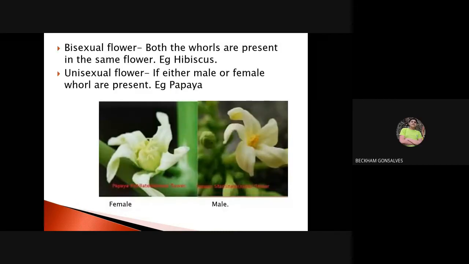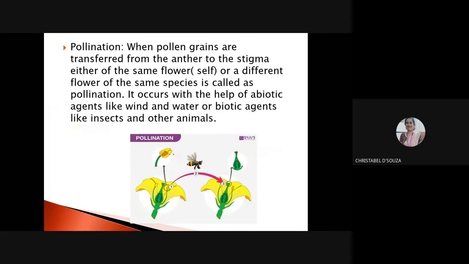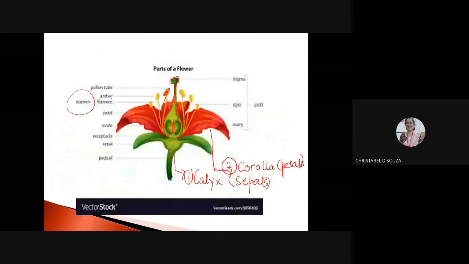Pollen grain. What is the female gamete, boys? What is the female gamete? The male gamete is the pollen grain. The female gamete is the egg cell or the ovule. It is known as the egg cell or the ovule, boys, right?